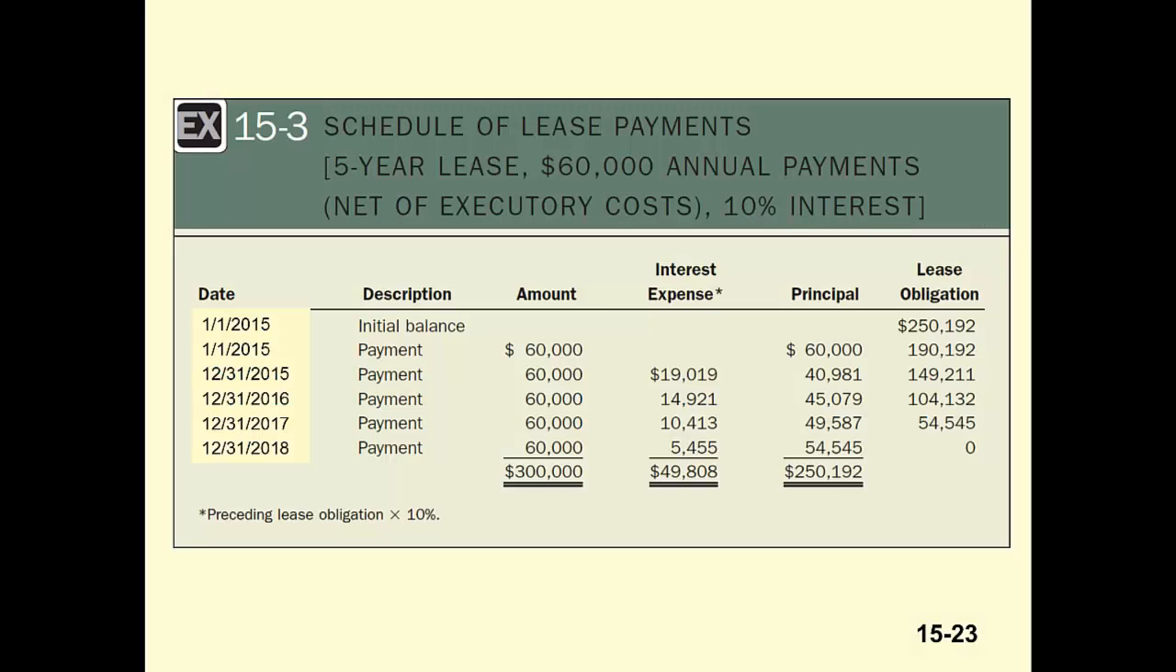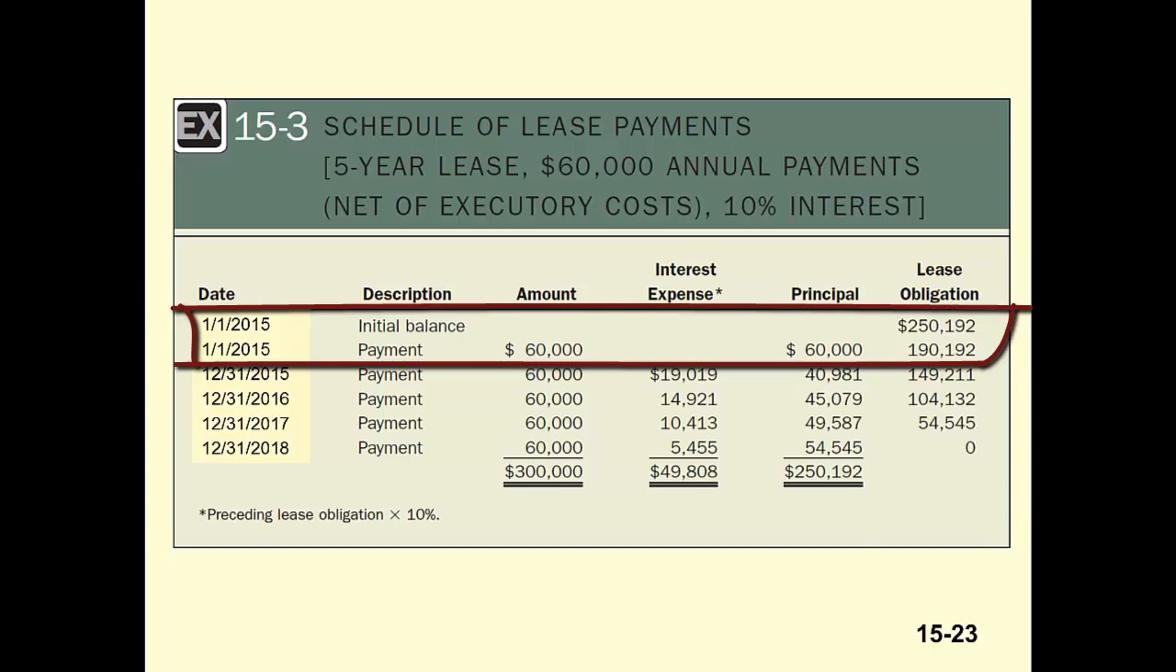Presented here is a schedule of lease payments. This schedule gives the accountant quick access to the amounts needed to journalize each year. This schedule also makes it easier to determine how much of the liability is current and how much is non-current. In your homework and on exams, it's helpful to work out a quick schedule like this to answer questions related to the journal entries and classification of the liability.